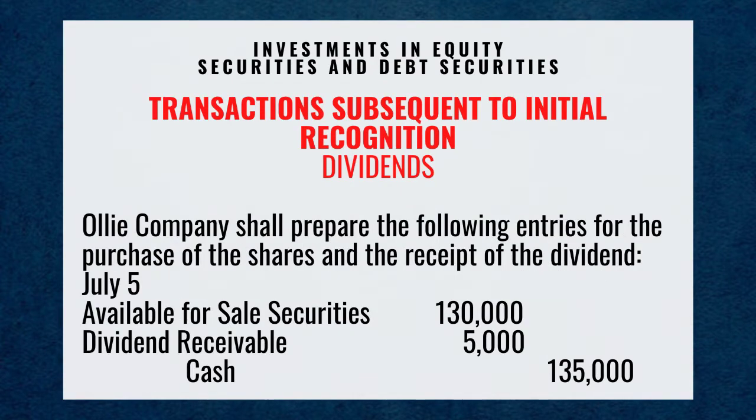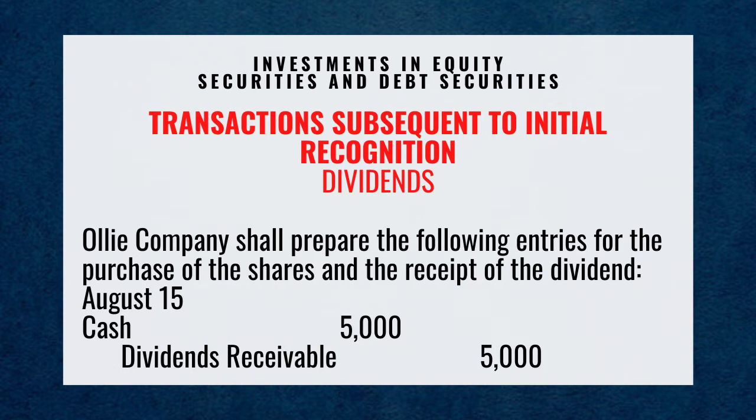Oli Company shall prepare the following entries for the purchase of the shares and the receipt of the dividend. July 5, debit available for sale securities, 130,000 pesos, debit dividends receivable, 5,000 pesos, credit cash for 135,000 pesos. On August 15, debit cash for 5,000 pesos, credit dividends receivable for 5,000 pesos.